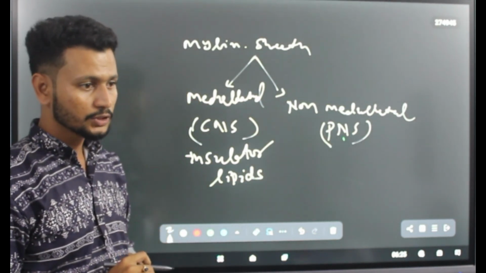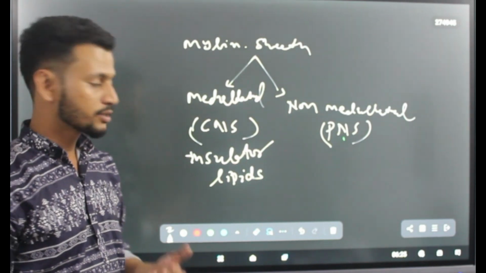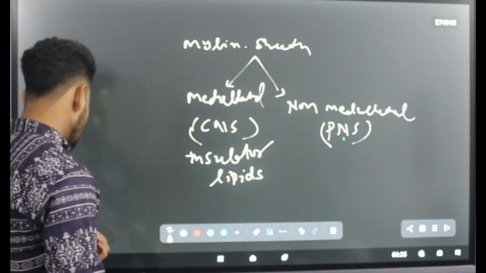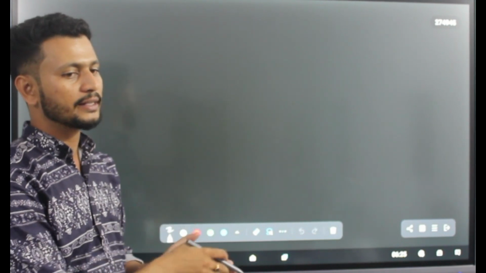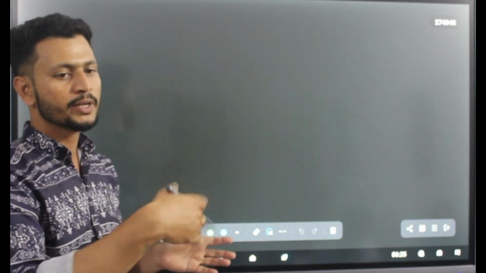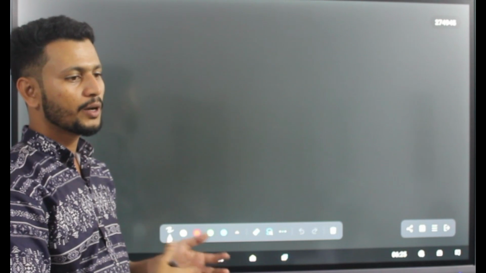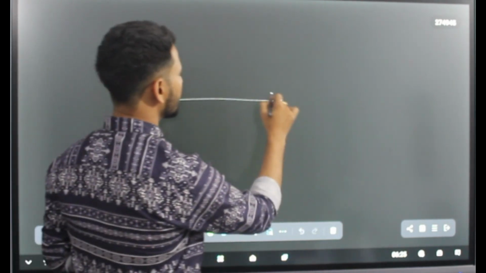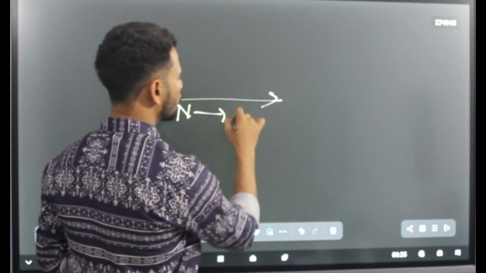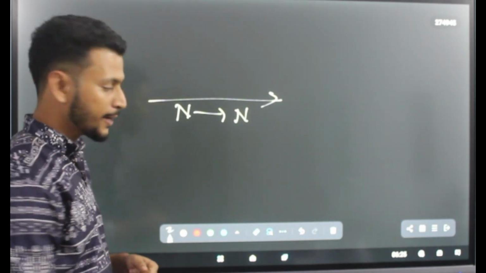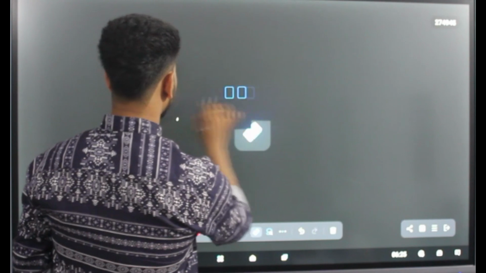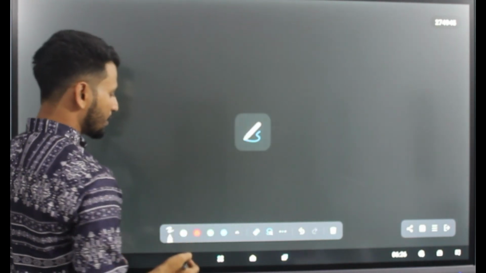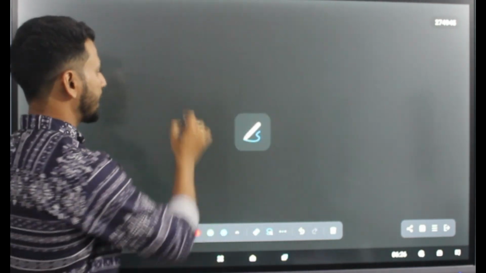Clear? Okay. Now we'll be discussing the mechanism of how an impulse is carried forward from one neuron to another neuron. For that, the mechanism proceeds in 3 stages.